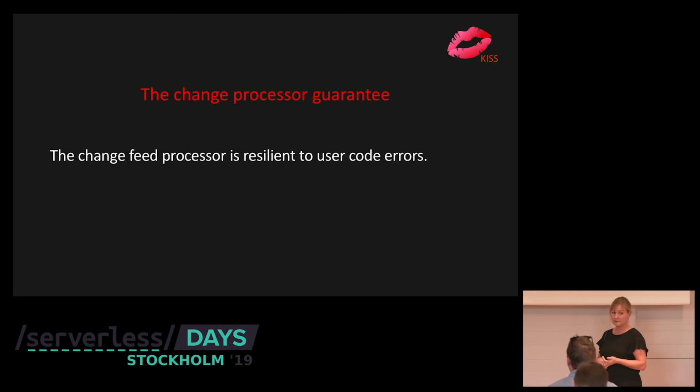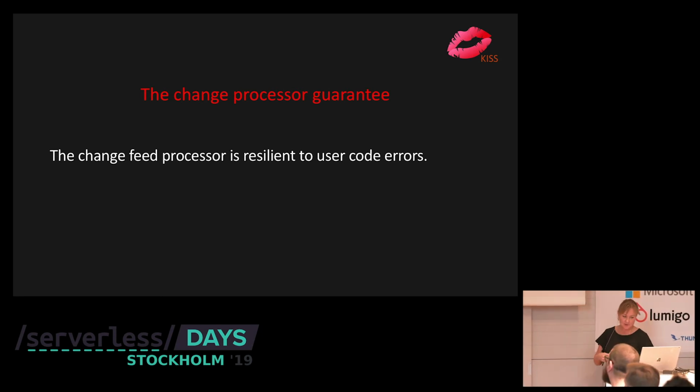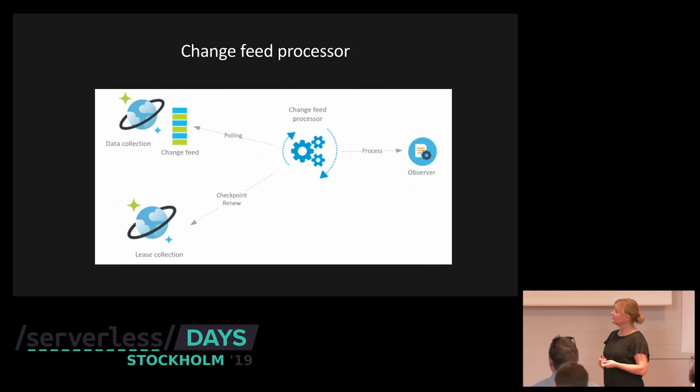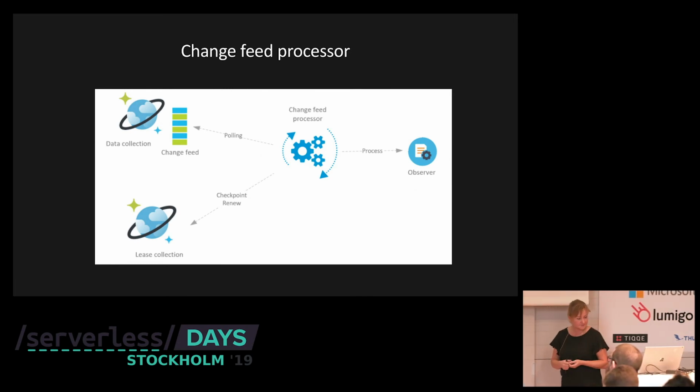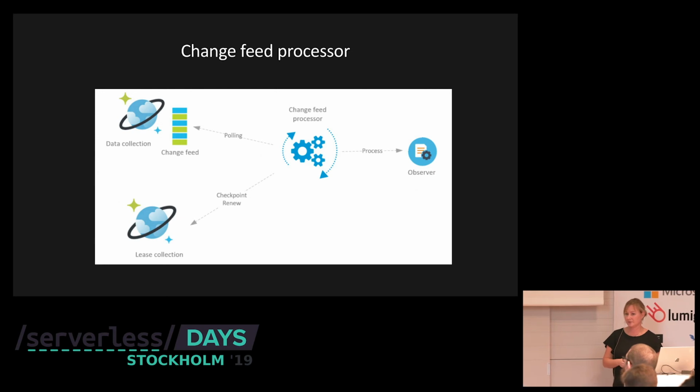You also have a guarantee of order within a logical partition key in your collection. Change feed processor is what guarantees resiliency. So under the hood, let's have a peek. So it's polling the change feed. If there are changes, it will send the changes to an observer, which is our Azure function. If all goes well, it will renew the checkpoint in the lease. And then it starts over again.